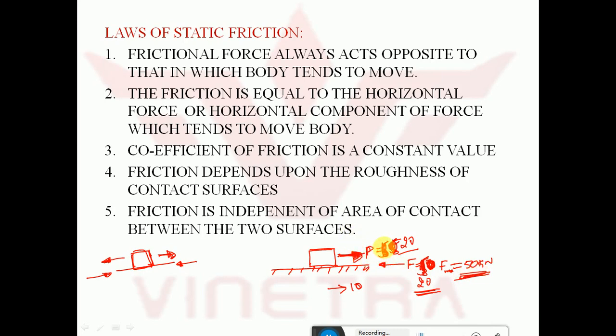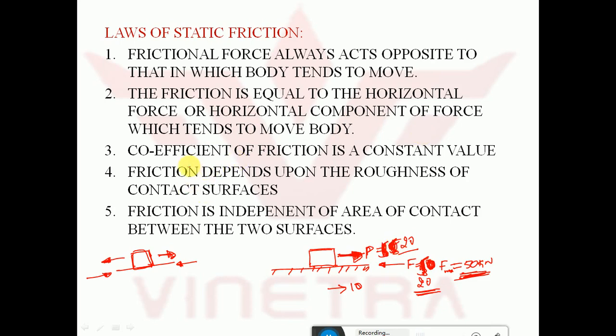If the force exceeds beyond this limiting friction, the body starts to move. Then this is not a static condition, this is a dynamic condition. So in static condition, the friction is equal to the horizontal force or horizontal component of force which tends to move the body.